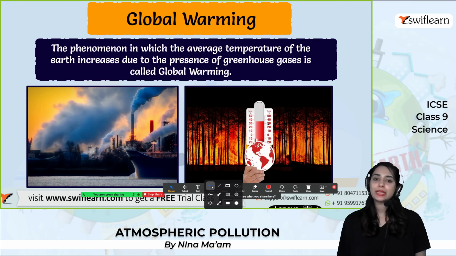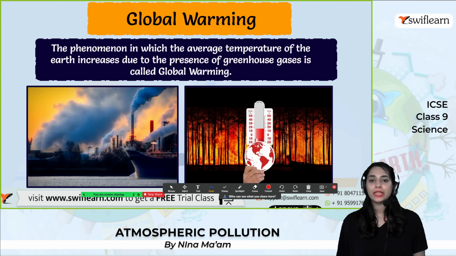And the next one is global warming, the phenomenon in which the average temperature of the earth increases due to the presence of greenhouse gases. So you can see that the smoke from the ships and the fire in the forest, everything causes a lot of pollution to the air and it will lead to global warming. All right. And the temperature will increase and it's not safe anymore.